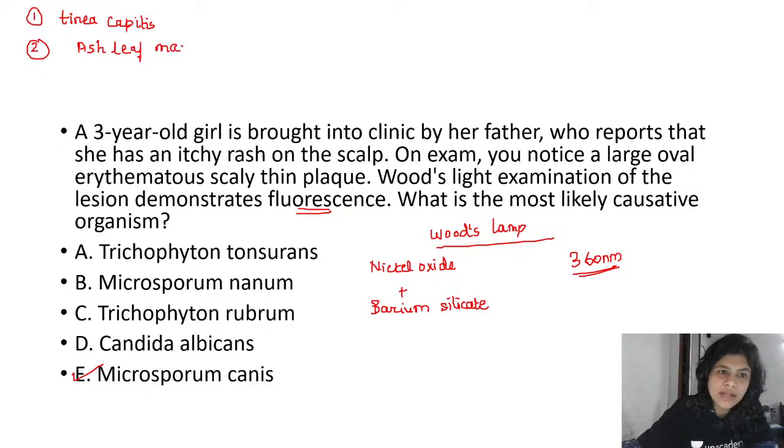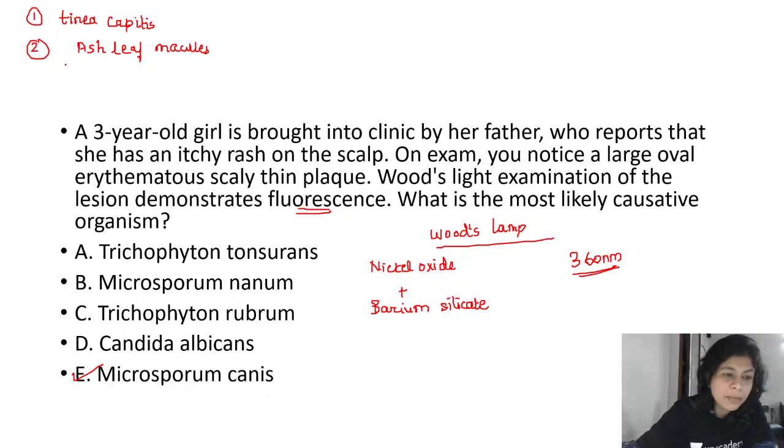Ash leaf macules are the first manifestations of tuberous sclerosis, and they may not be very visible at birth, especially if the child is fair, and hence you can use a Woods lamp to delineate the ash leaf macules.